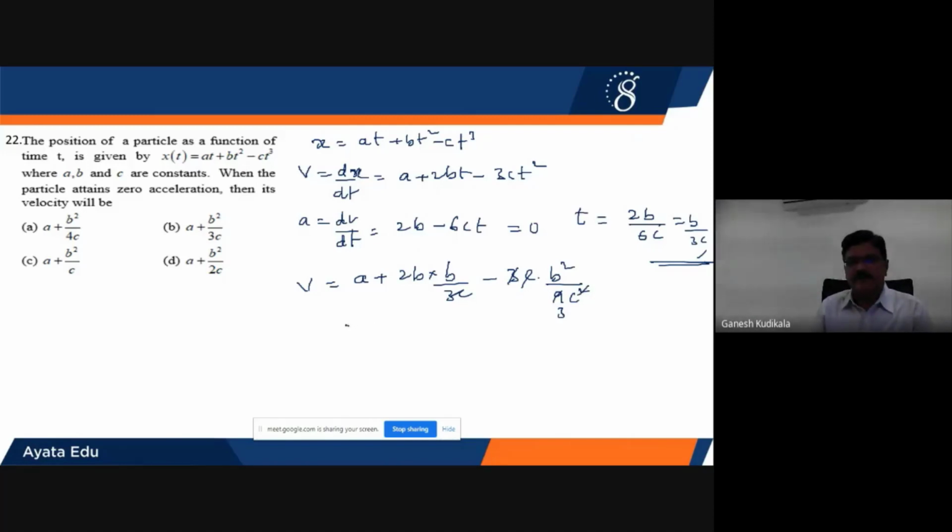So this value will be equal to a plus 2b square by 3c minus b square by 3c. From 2 by 3 b square I am subtracting b square by 3c, so 2 minus 1 will become 1. It is a plus b square by 3c. Second option.